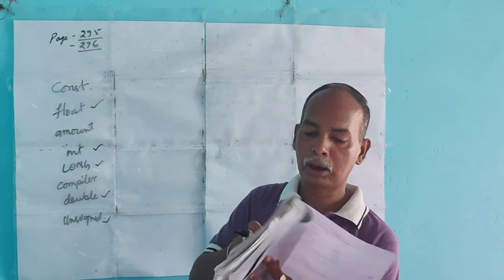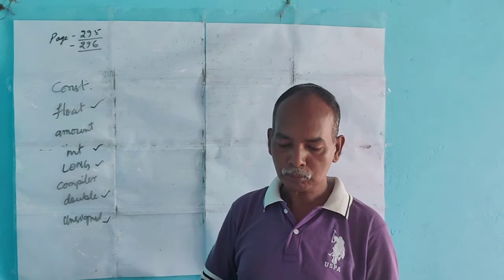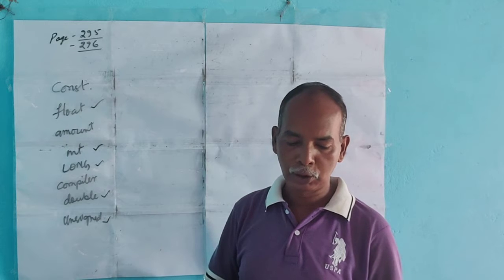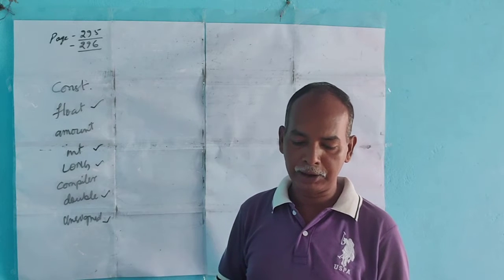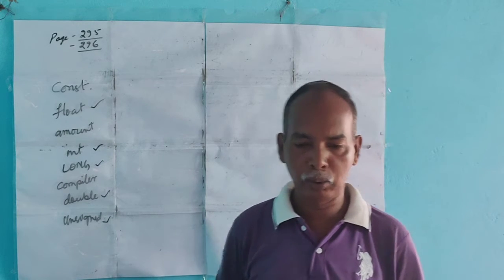Okay. Now come to question number 2. It says which of the following are invalid variable names and why.